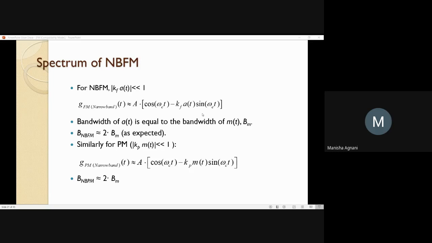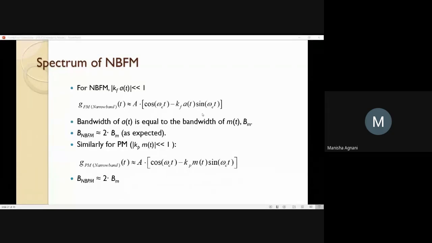It is called narrowband FM because the expression reduces only to two terms, which are a carrier and a modulated carrier. Thus, if the bandwidth of A of t is equal to the bandwidth of m of t, which is Bm, then the bandwidth of narrowband FM is the same as that of AM, which is equal to twice Bm.